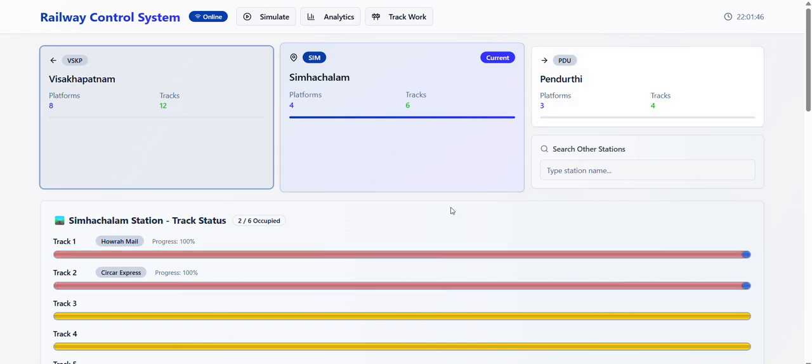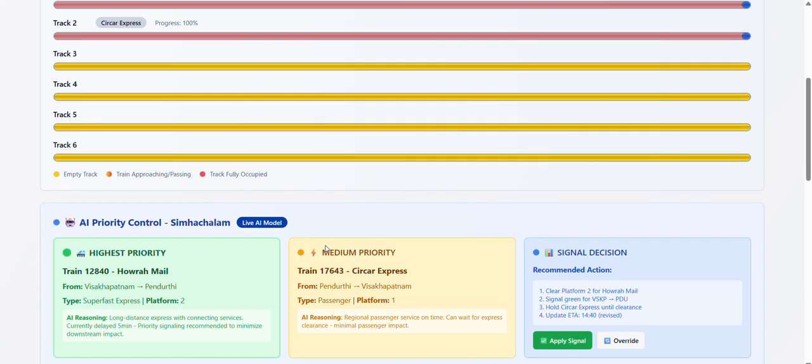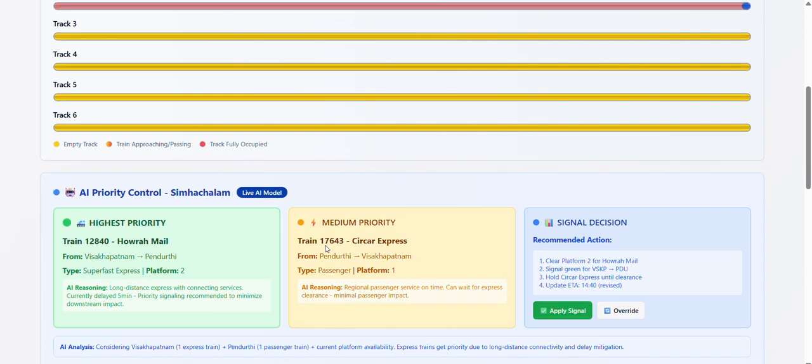So coming to the current station, which is Simhachalam here, they'll have the following information. Firstly, track status. You can see here track 1 and 2 are red in color. That means those tracks are fully occupied, and the remaining are yellow in color. That means those tracks are empty. And AI will be giving priority for the trains based on the trains which are in the current station and the trains which are in the station to the left and right of it.